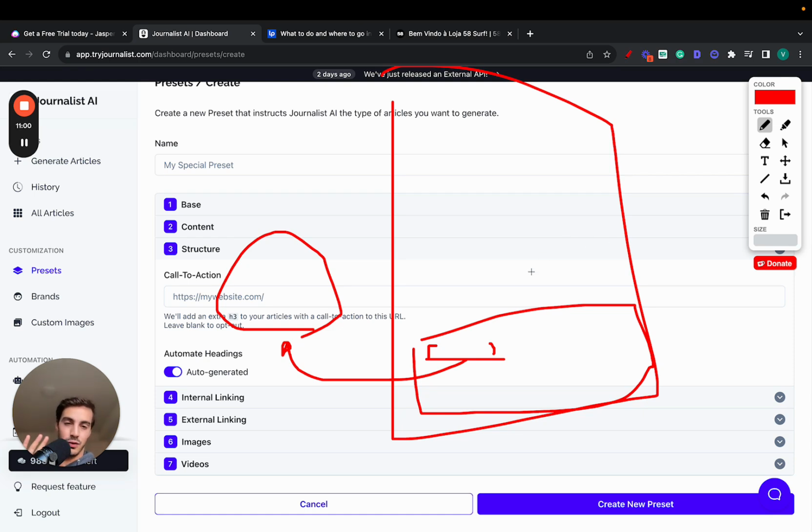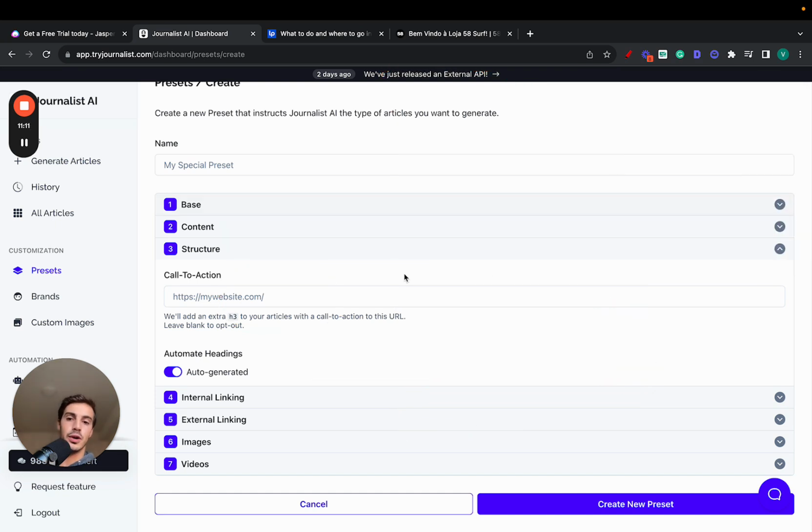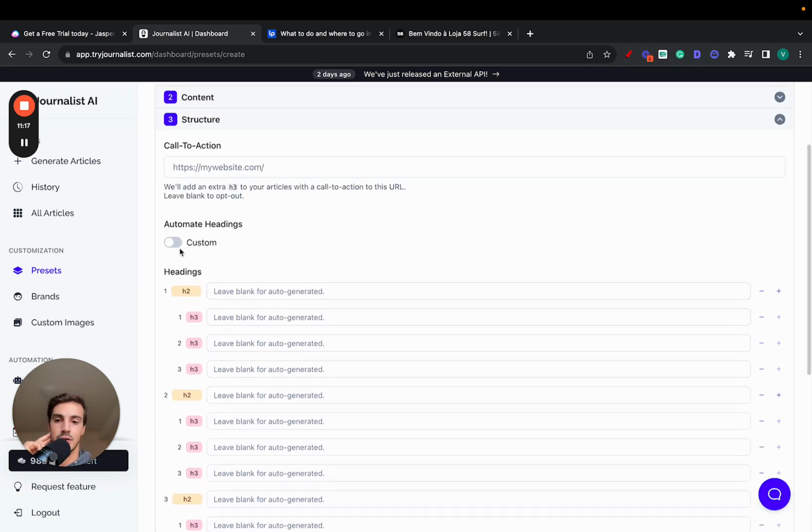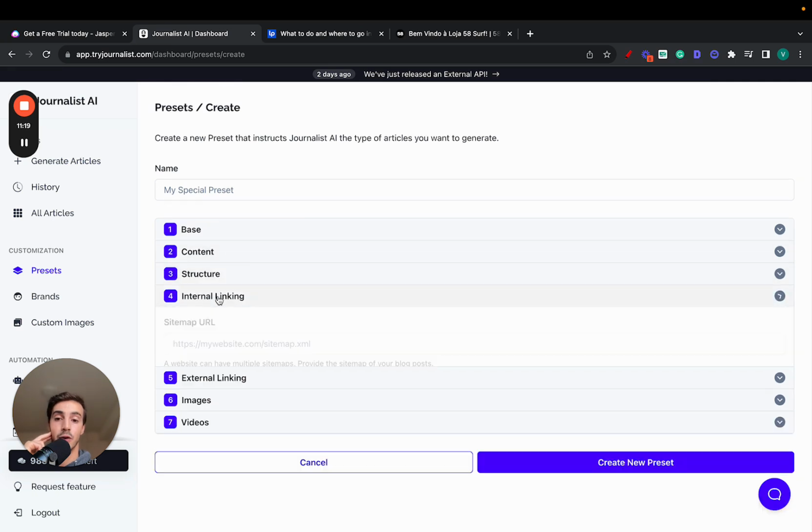And the best way for me to explain this is for you to actually try it out and see that both the text in which the anchor text is included is relevant to both the article and where it links out to. Super, super powerful. Regarding the headings, you can automate them, or you can just write them yourself if you'd like, right? Super, super interesting here.